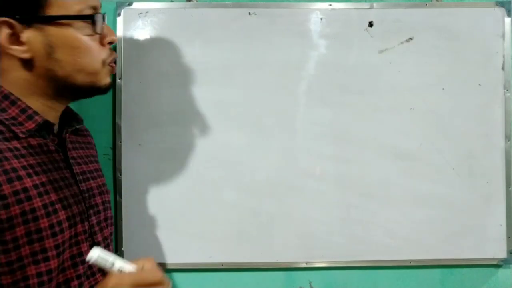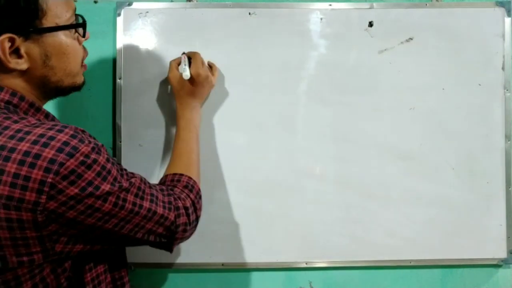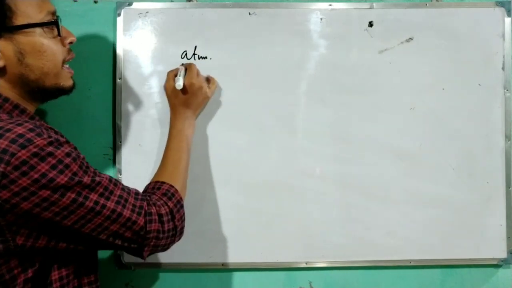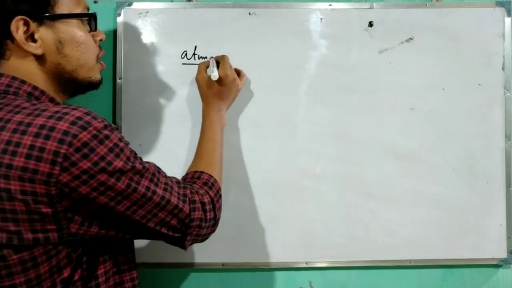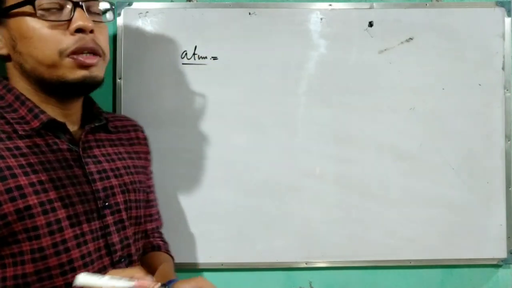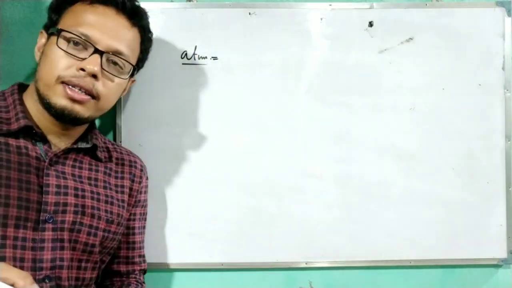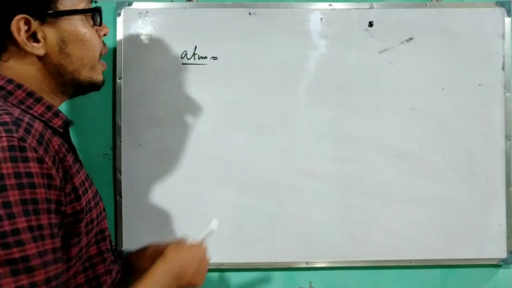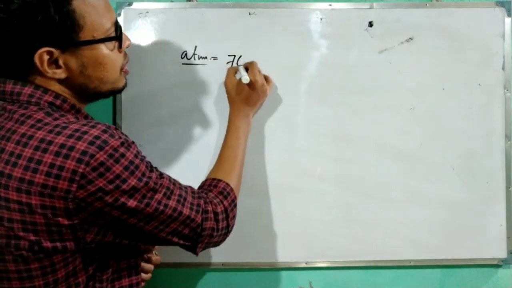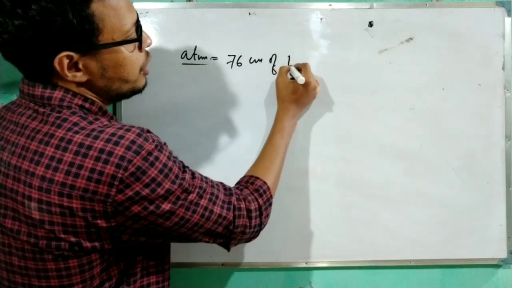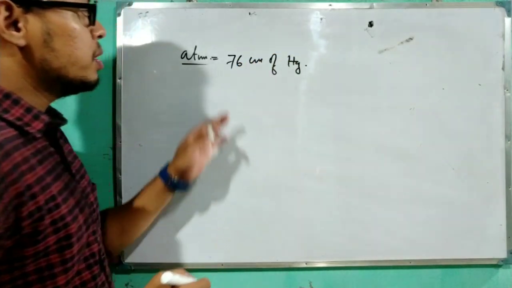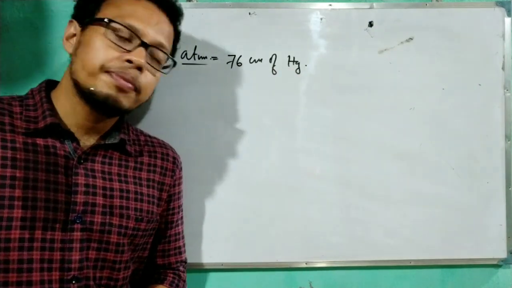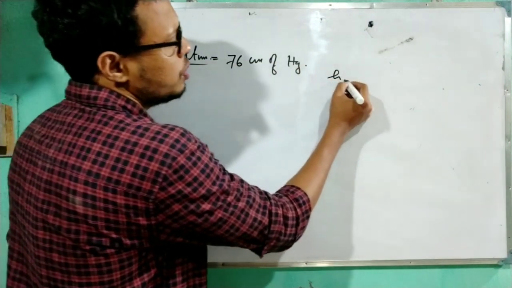Other units are also there. First one is the atmospheric pressure, which is written as ATM. That atmospheric pressure has a different part that I will make a separate video on. Now you learn 1 atmospheric pressure means 76 centimeter of Hg, the mercury barometric height, and there is a relation h rho g.